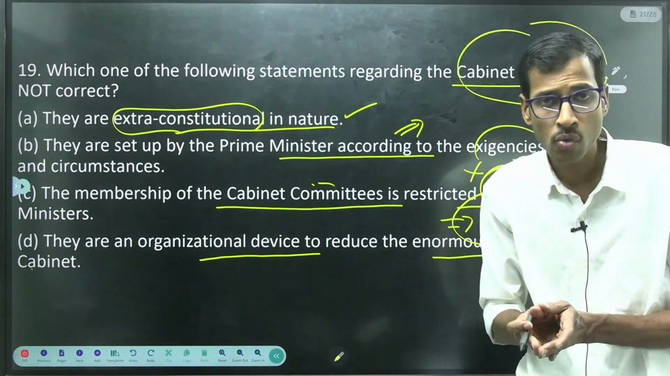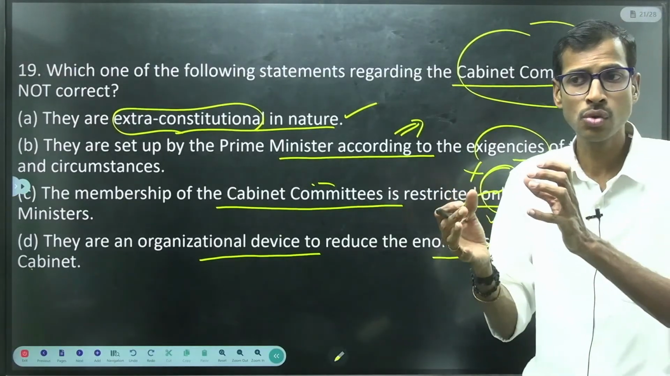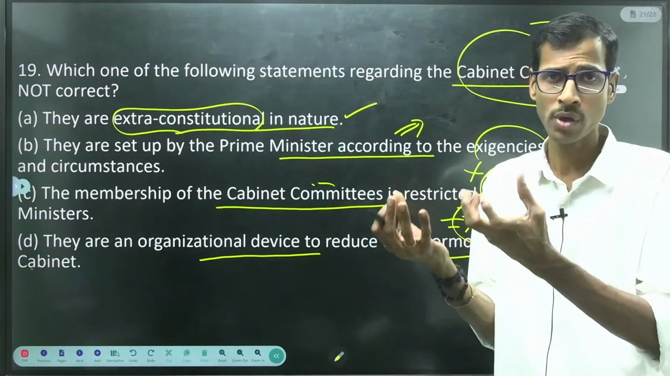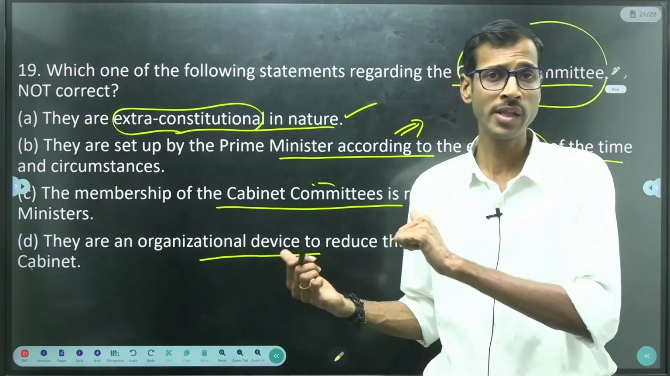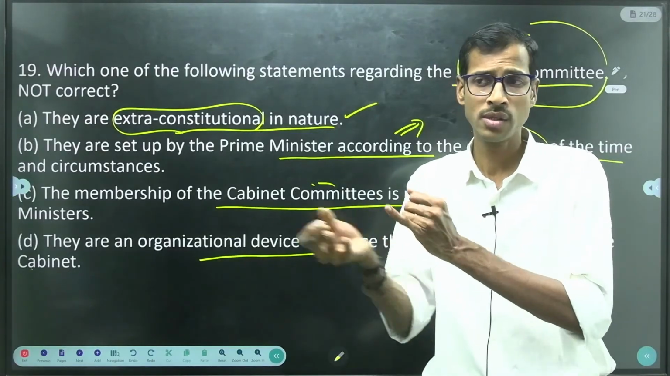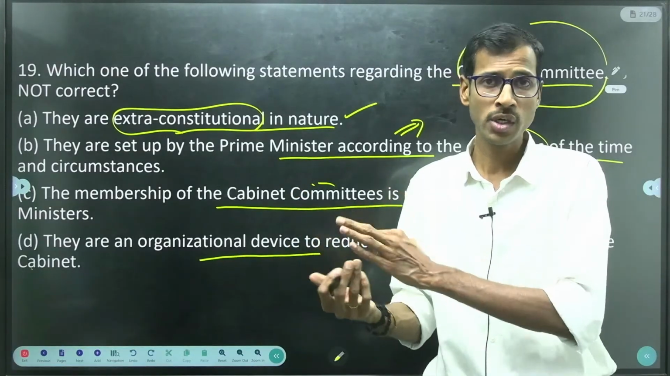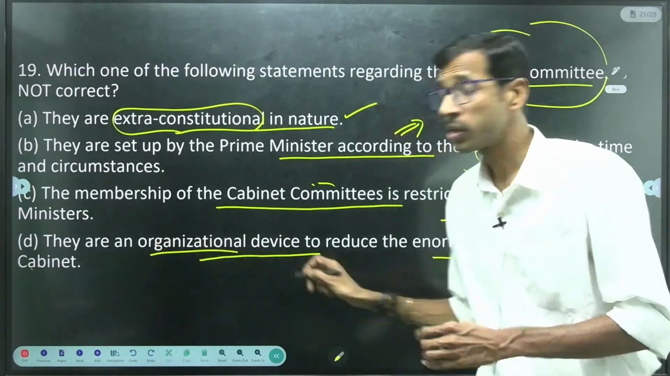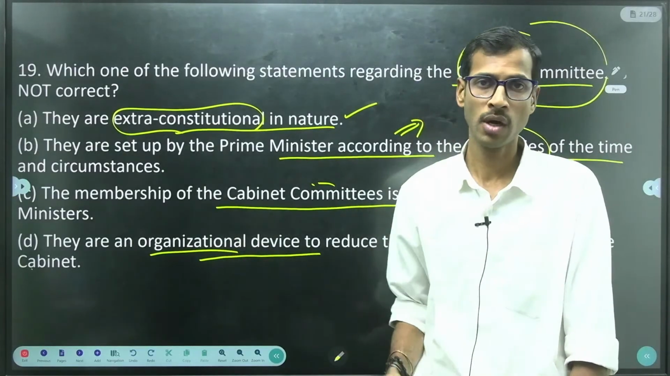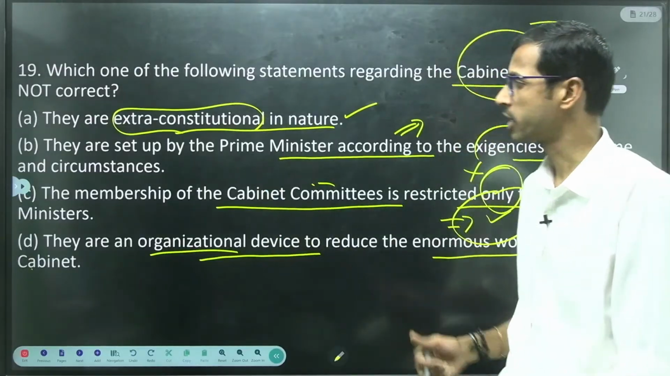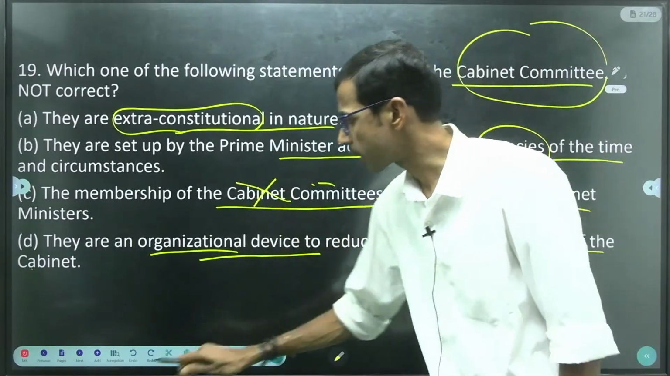So what is the main aim of creating these cabinet committees? Just to scrutinize or examine some important legislations or policies before going to the cabinet, right? They will scrutinize these important things related to security or some economic or administrative things, appointment related things, etc., right? Then they go to the cabinet after being examined by these cabinet committees, right? So only this C is not correct.